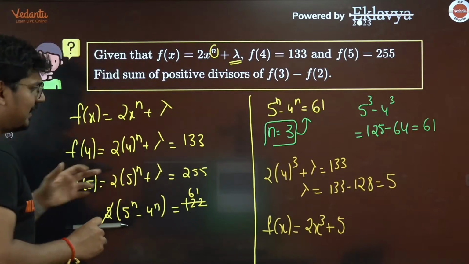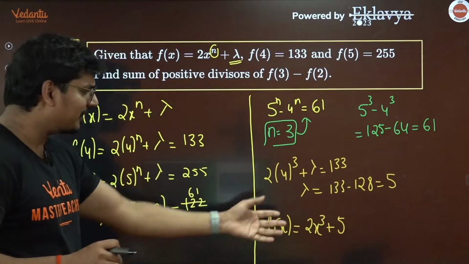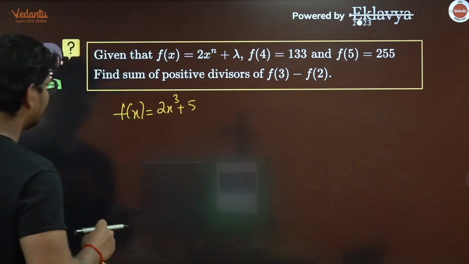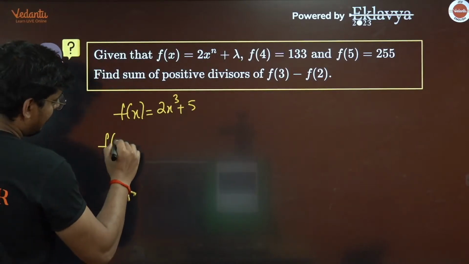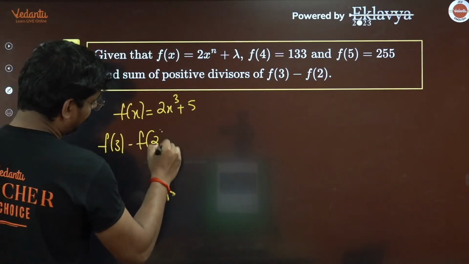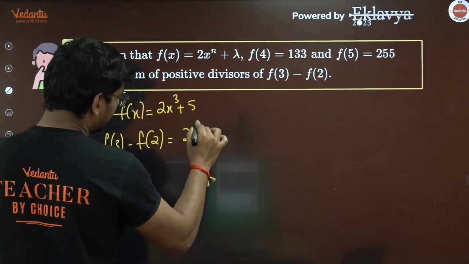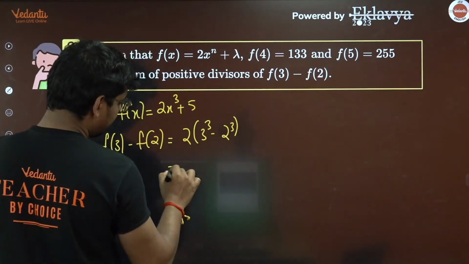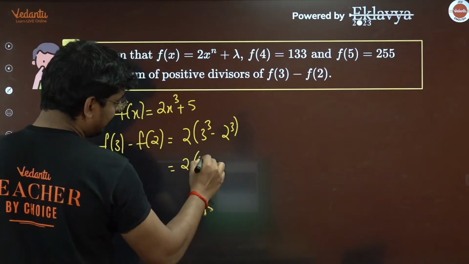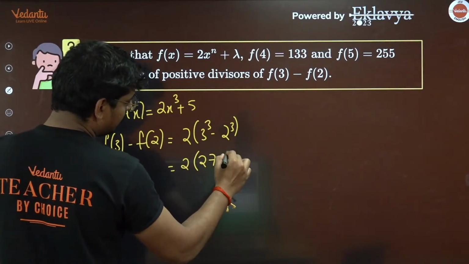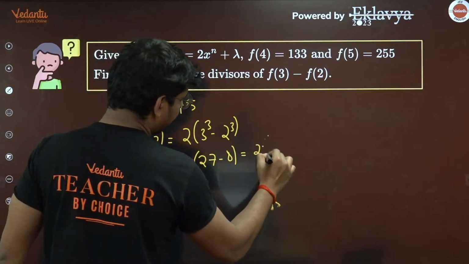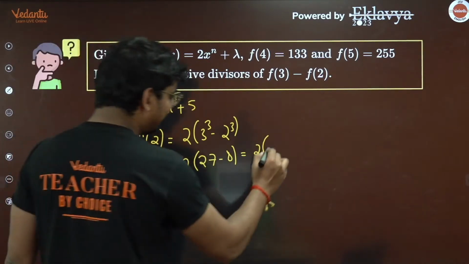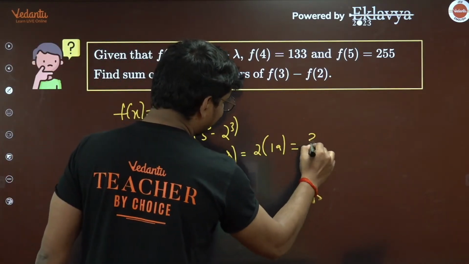So if you don't find lambda also, it's completely fine. It's not required for the question. So if you want to find out f(3) minus f(2), what is that going to be? 2 into 3 cube minus 2 cube. So 2 into 27, and this is going to be 2 cube, 8. So this is 2 into 27 minus 8, 19, and that is going to be 38.